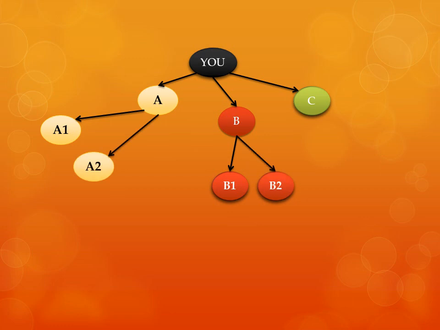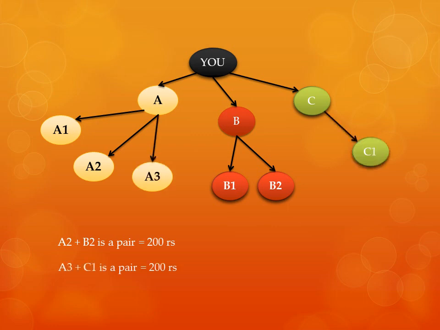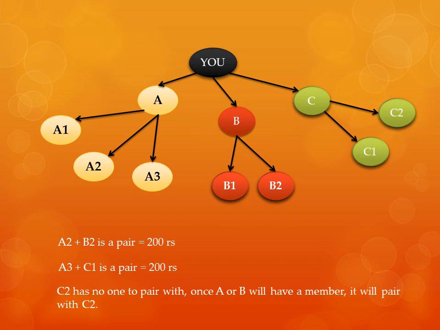Now consider A2 and B2 join. So A2 plus B2 will be a pair and you will get 200 rupees. Now A3 and C1 joined, you will get 200 rupees. Consider C2 joined, but there is no one to pair with. So C2 has to wait for a member from A or from B to pair with.